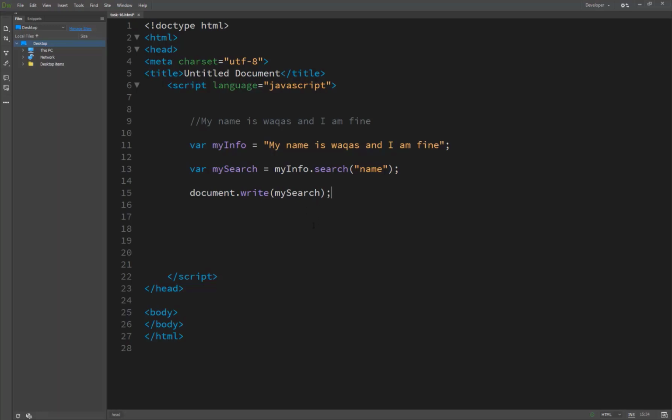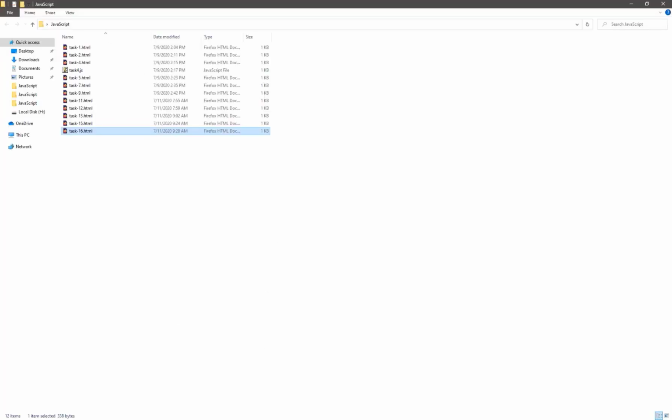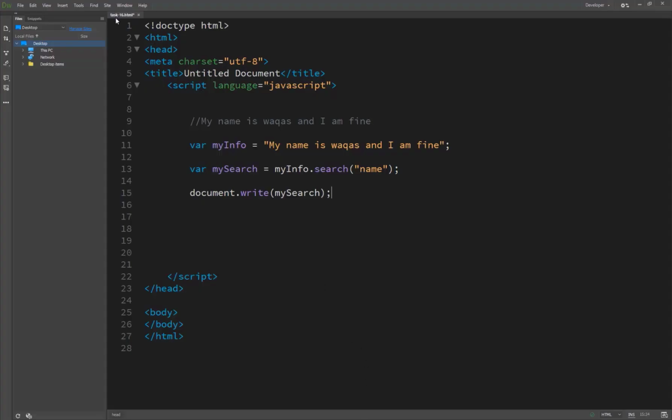So what's the result? First of all we take a look at our result, and then we will return and discuss how exactly the search method works in JavaScript. So here in JavaScript, in task 16, okay, it didn't save.